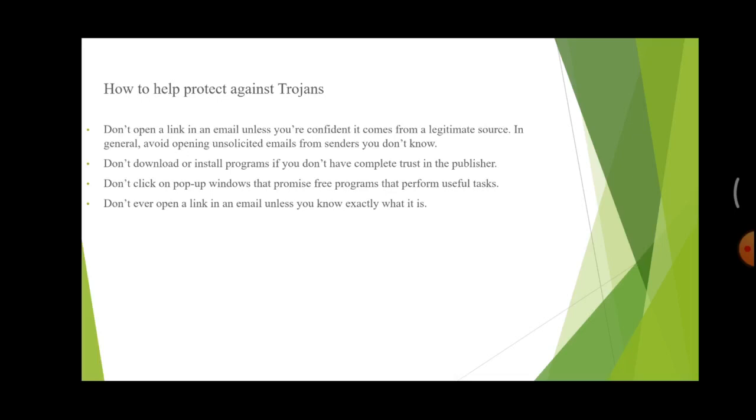Next, let's see how to protect against Trojans. Don't open a link in an email unless you are confident it comes from a legitimate source. Don't download or install programs if you don't have complete trust in the publisher. Don't click on pop-up windows that promise free programs that perform useful tasks. Don't ever open a link in an email unless you know exactly what it is. This is about Trojan horse, how it works and how to protect against Trojans.